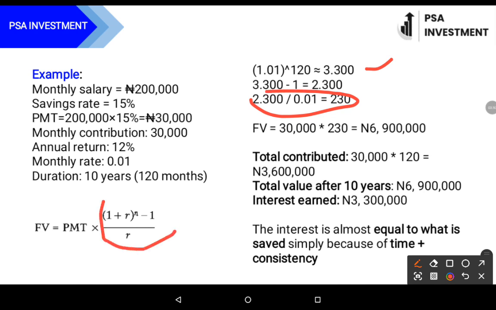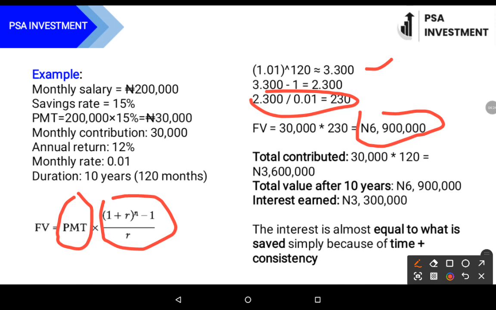That is the essence of this formula here. So after getting that value, we multiply it by the monthly savings that the user is putting into the savings account. So that has an effect of 6.9 million naira. You might realize that saving 30,000 every month will result to 6.9 million at the end of 10 years. So how do you determine your profits?